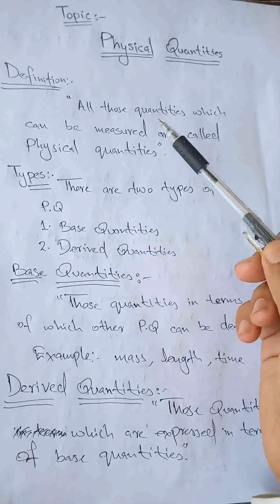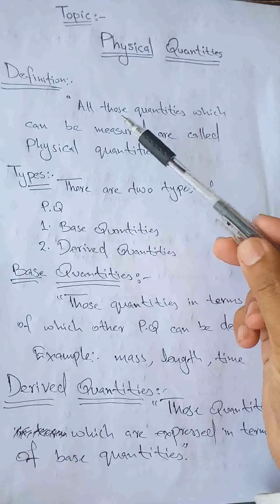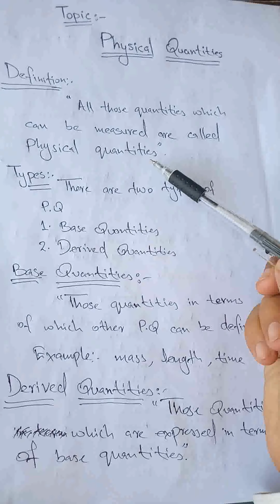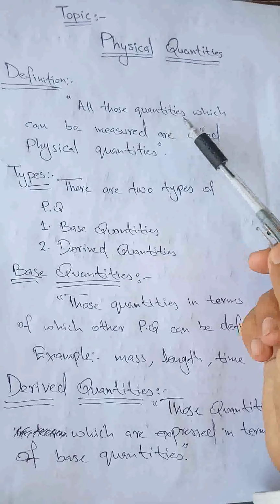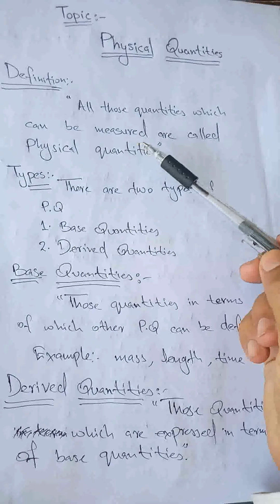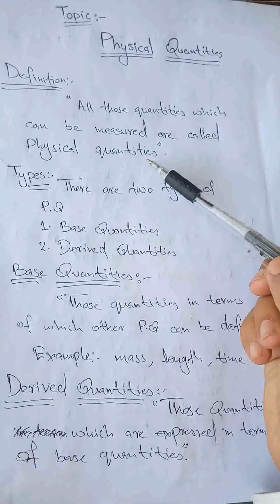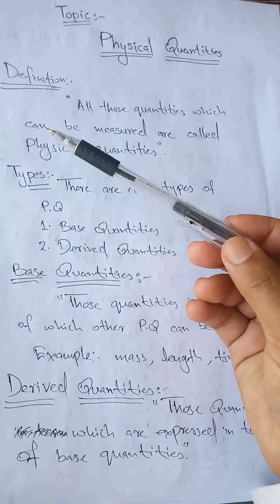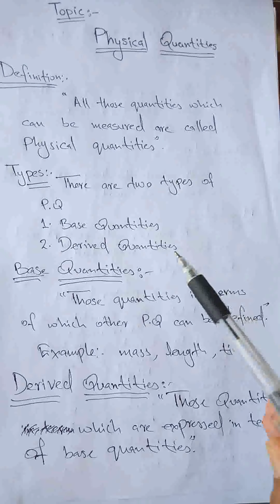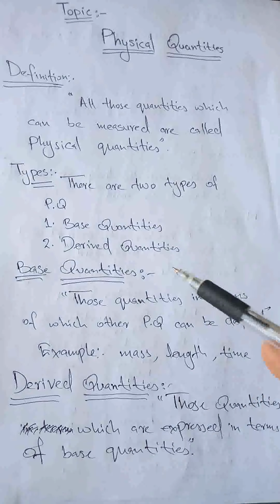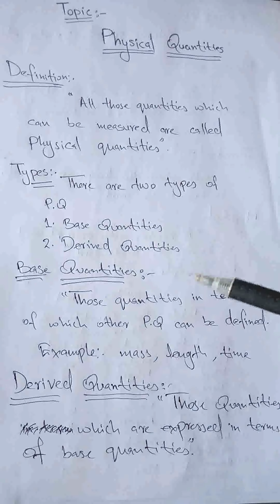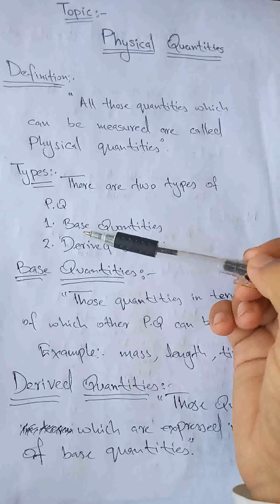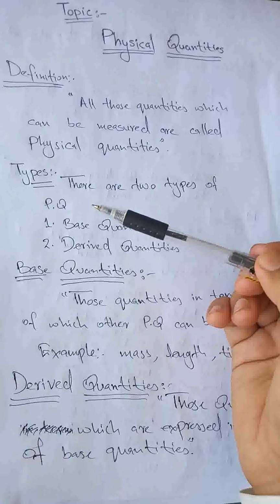First of all, we will define physical quantities. All those quantities which can be measured are called physical quantities. For example, I can measure the mass of this pen. I can measure the length of this paper, and similarly I can measure the duration of my lecture. So mass of the pen, length of this page and duration of my lecture are physical quantities.